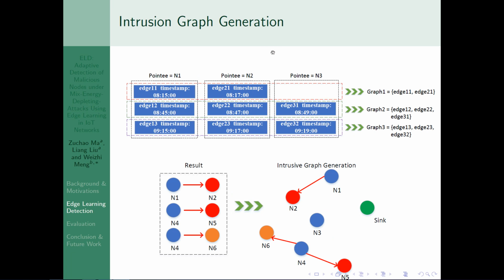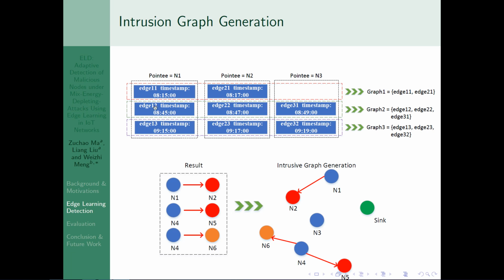Now, after the adaptability optimization, identifying the malicious nodes is the task of the intrusion graph. This is an example to illustrate the intrusion graph generation. For example, we have edge 11, edge 21, edge 12, and so on, and we join different edges into different graphs.